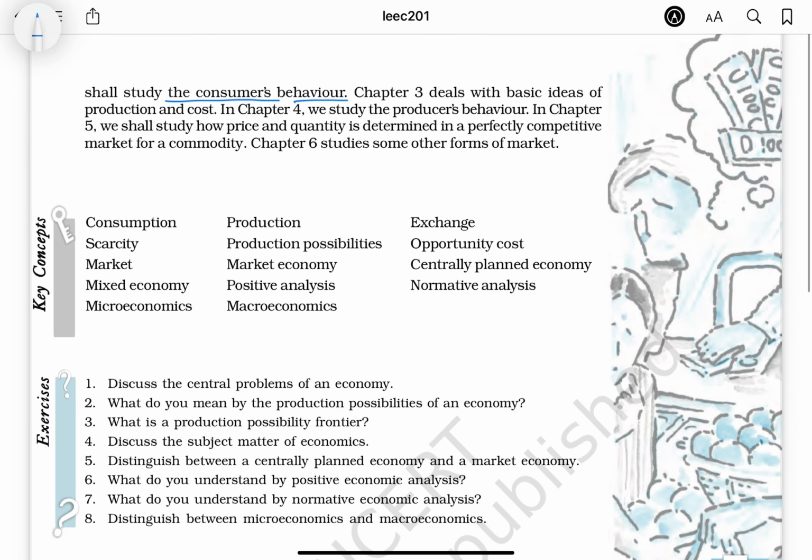we study the consumer's behavior. Chapter 3 deals with the basic ideas of production and cost. In chapter 4, we study the producer's behavior. In chapter 5, we shall study how price and quantity are determined in a perfectly competitive market for a commodity. Chapter 6 studies some other forms of market.